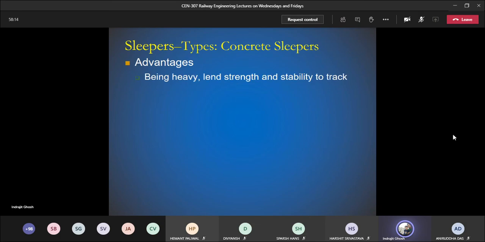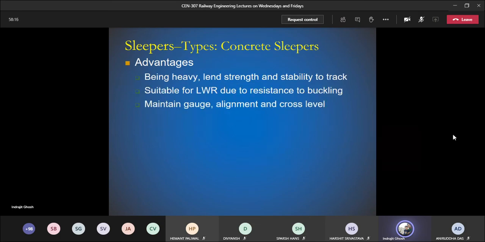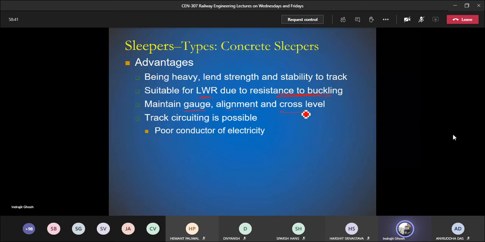So advantages: being heavy lends strength and stability to the track. You can understand that when it is in the range of 250 to 300 kg, it will provide a huge amount of stability and strength to the track. Suitable for LWR, long welded rail, due to resistance to buckling, similar to the steel trough slipper. Maintains the gauge alignment and cross level very nicely.